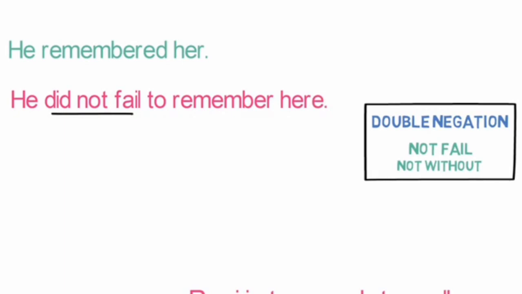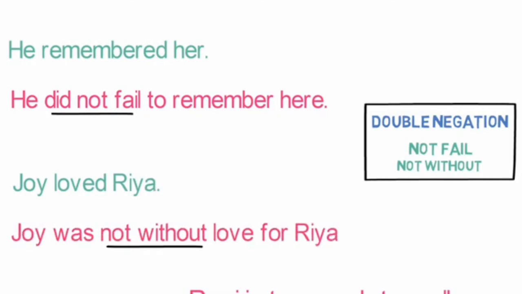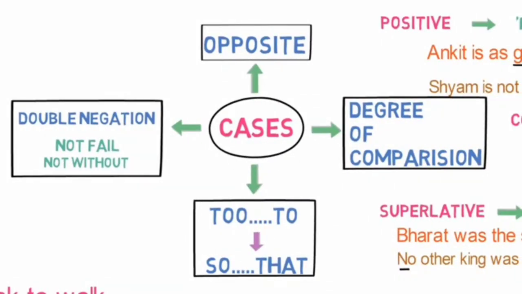Let's look into an example where not without is used. Joy loved Riya. Joy was not without love for Riya. Notice we have used not without here. So these are the 4 cases in which positive sentence can be converted to negative without change in meaning.